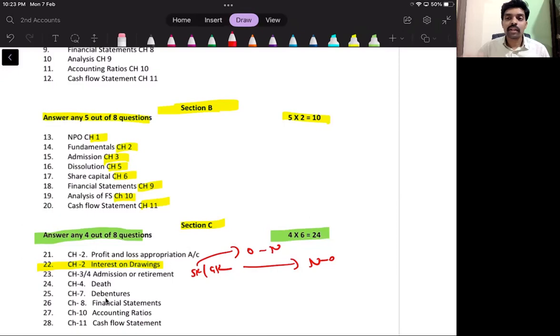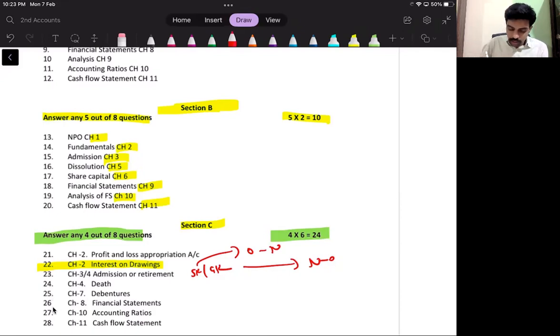That is the first 6 entries: application, allotment, first and final call. So these varieties, learn them properly. And issue of debentures for a consideration other than cash. So when you buy assets, sometimes the company will issue debentures instead of cash. So learn that variety, so that you can expect for question number 25.